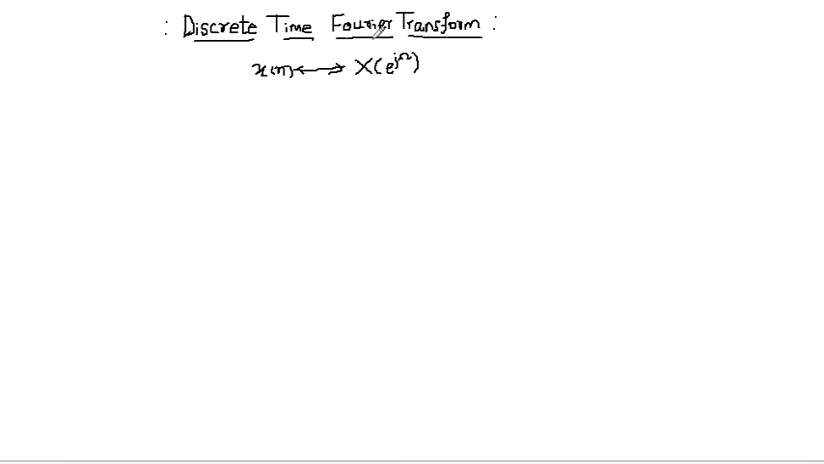Discrete time Fourier transform of a discrete time non-periodic signal. So let's consider a discrete time non-periodic signal as x of n and its discrete time Fourier transform is X of e raised to j omega. It has two equations, again, one the synthesis and another the analysis equation. Let's see the synthesis equation.